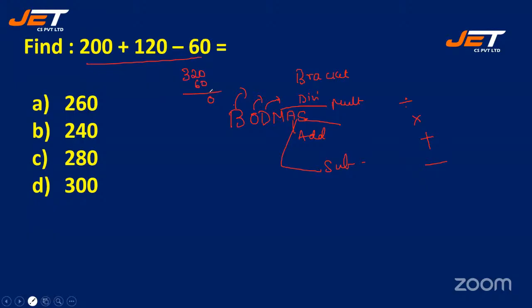That will give us 260. Okay. So this is a simple addition and subtraction. So your correct answer is option A, that is 260. Okay. So now let's see the answer.